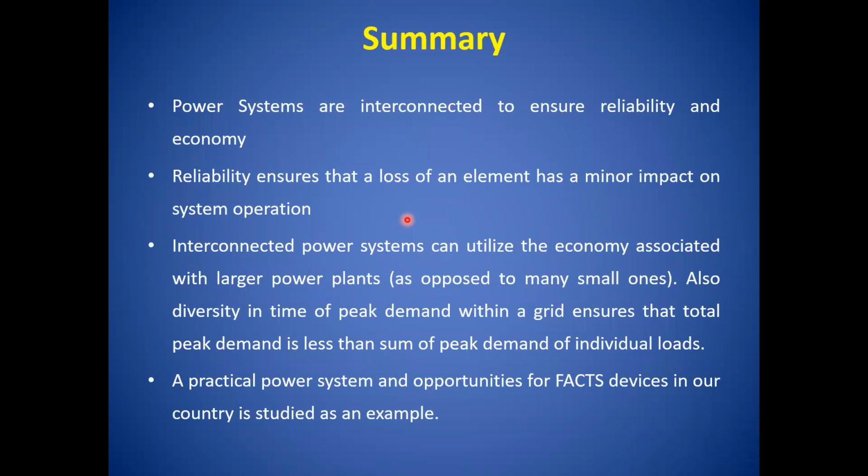So reliability ensures that the loss of any element, that may be one transmission line or one generator getting tripped, is not going to impact the system. So this is the second advantage of the interconnected system.